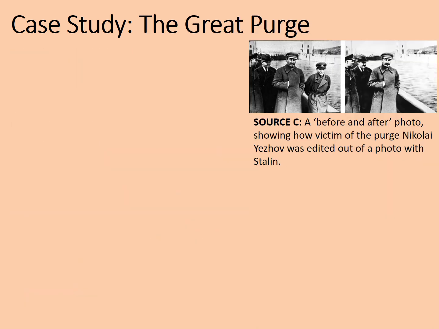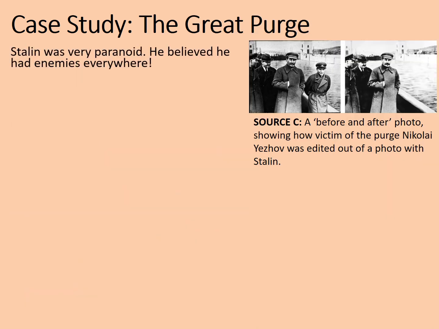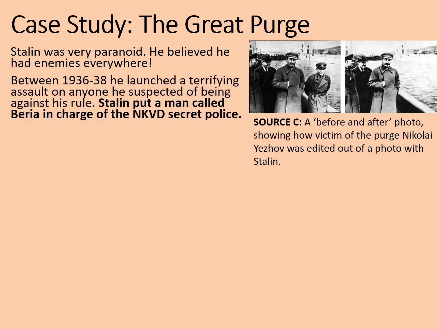Case study number 3, the Great Purge. Stalin was very paranoid. This meant that he believed that he had enemies everywhere, even if he didn't. But between 1936 and 1938, he launched a terrifying assault on anyone he suspected of being against his rule. However, Stalin was quite clever here. He very rarely put his own name to execution orders and instead left this responsibility to other people to do his dirty work for him.